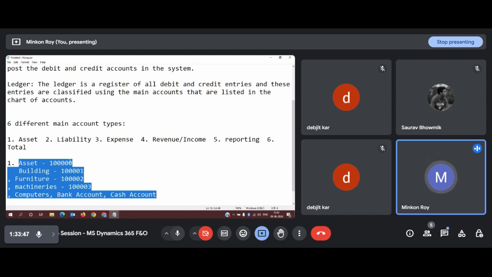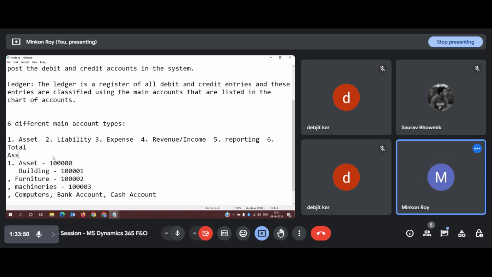Say, for example, I will define a range for asset from 1 lakh to 1,99,999, which means 1 lakh space has been kept in between for this asset category, so that if we require more asset accounts in the near future, we can add those accounts into our system, because we have kept the provision of adding main account numbers till 1,99,999.